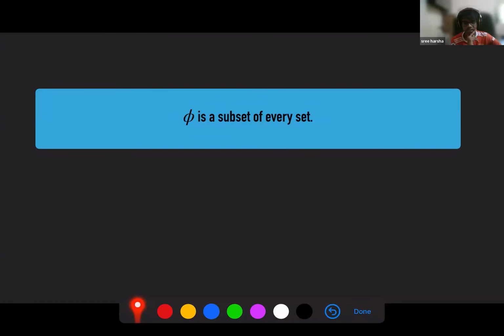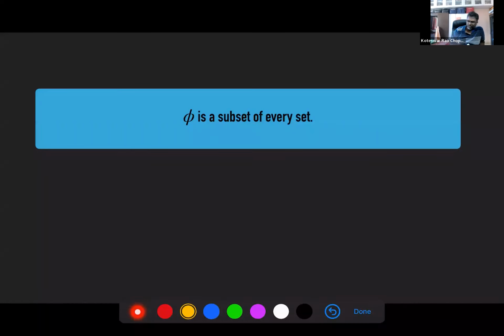Phi, the empty set, does not have any elements in it, but it is considered a subset of every set. We have to be very careful here.